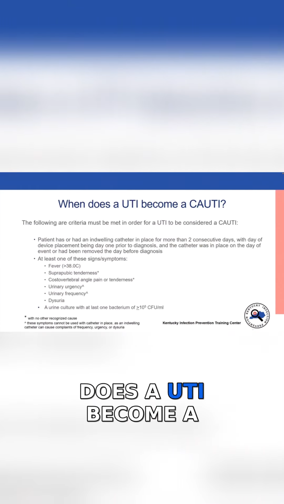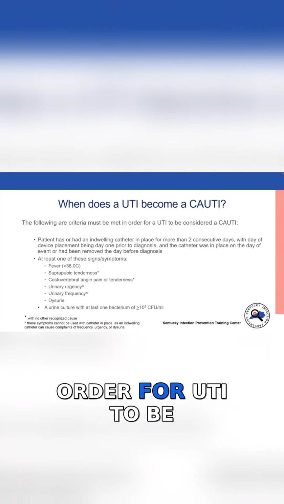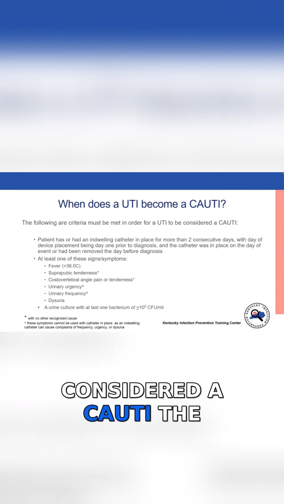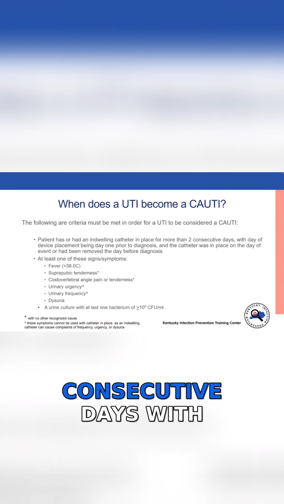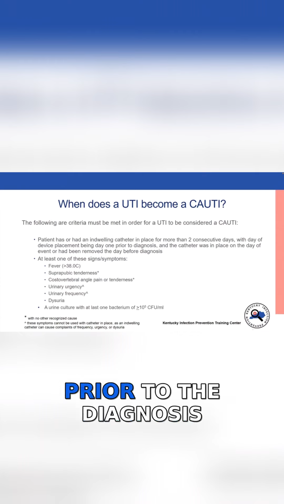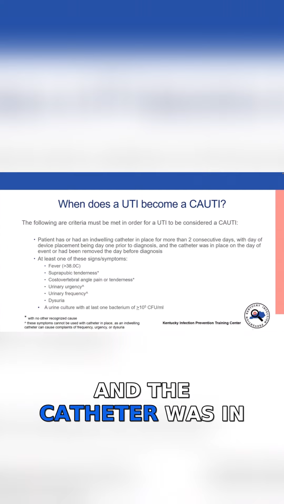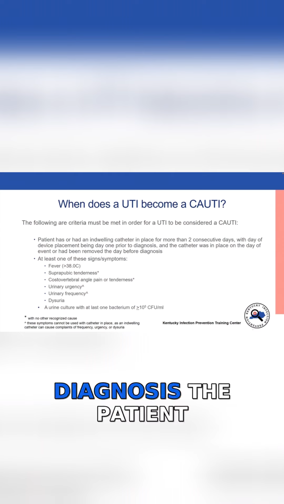So when does a UTI become a CAUTI? The following criteria must be met in order for UTI to be considered a CAUTI. The patient has had an indwelling catheter in place for more than 2 consecutive days, with the day of the device placement being day 1, prior to the diagnosis, and the catheter was in place on the day of the event or had been removed the day before diagnosis.